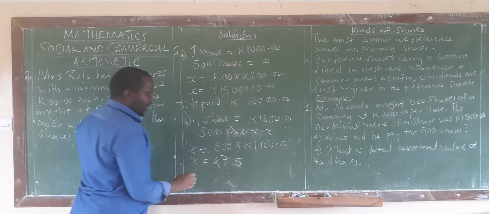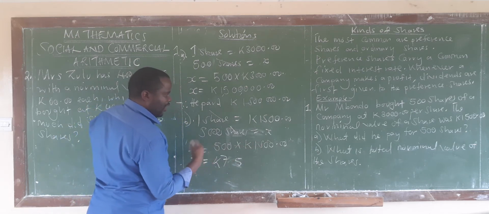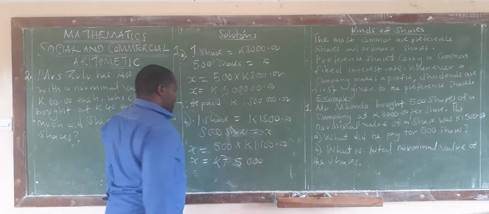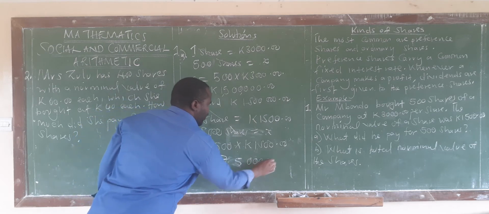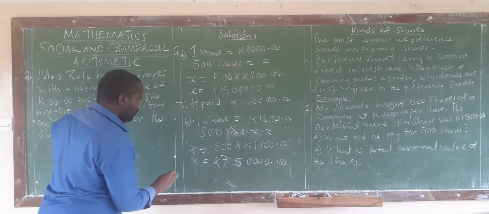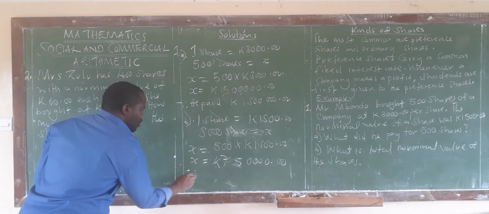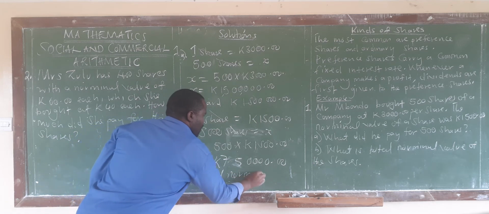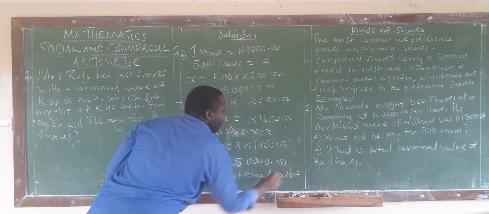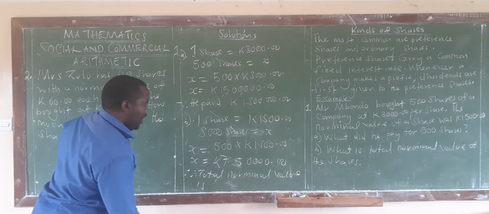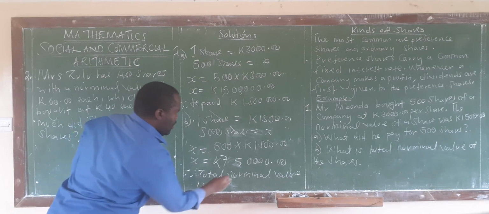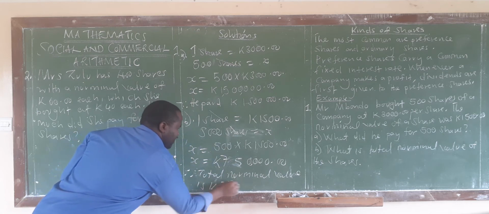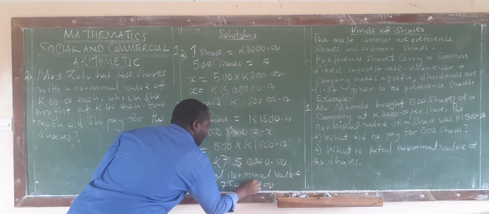But now we say 5 times 15 is 75. So how many zeros do we have? You have got 1, 2, 3, 4. So add this. Therefore, the total nominal value is 750,000 kwacha.